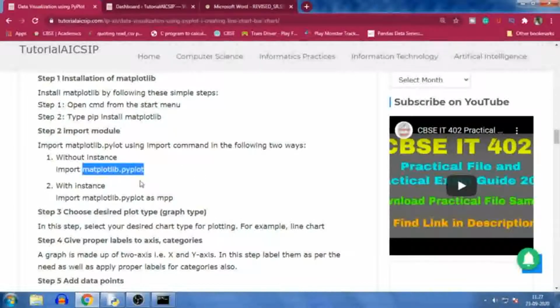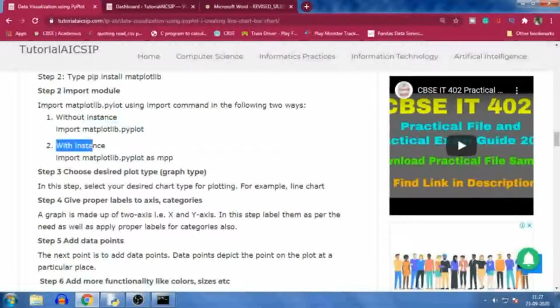Second is with instance. With instance you can do it in this way: import matplotlib as MPP. Here I have given the short name MPP for the object. You can write anything here, as we do for variables.